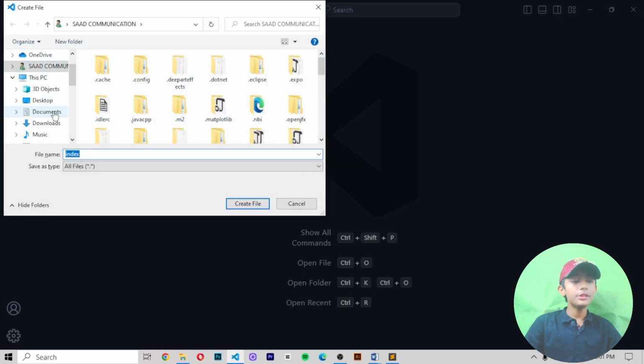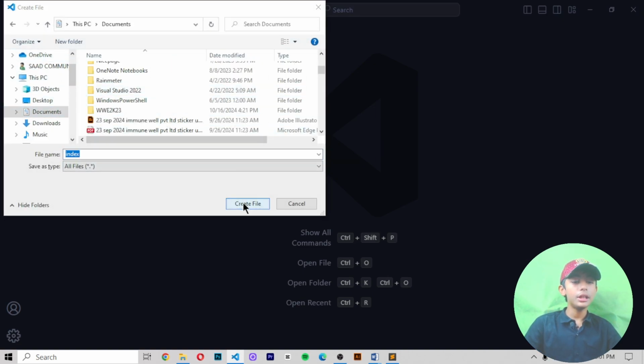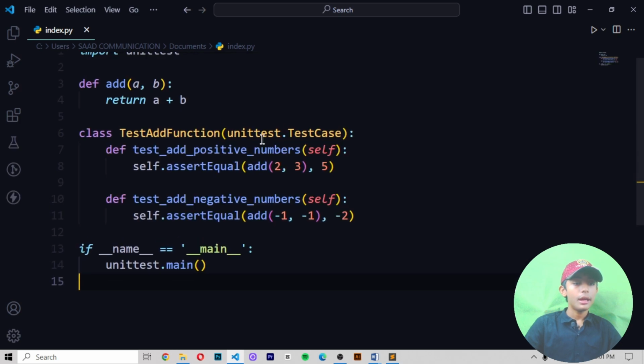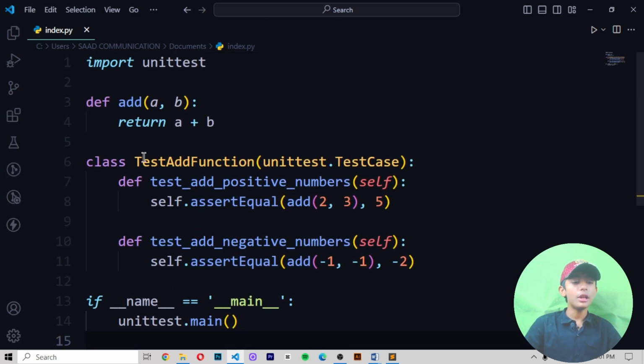Okay, you make this file in your documents, create the file, and then paste this code. This type of code runs from line 1 to 14. Here we add some def keywords, and here we import our unittest library. Here you can see it.